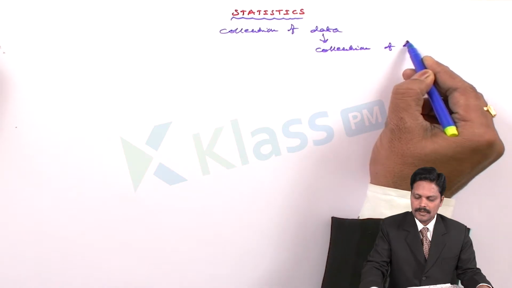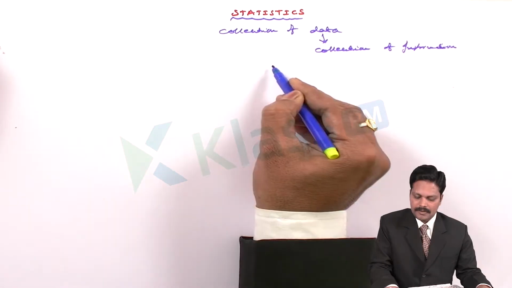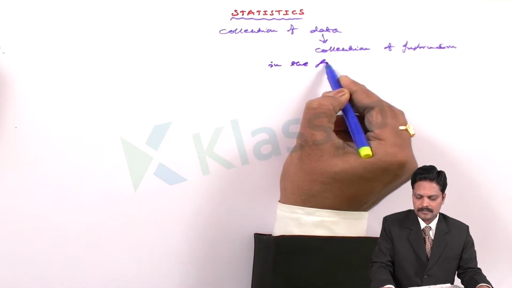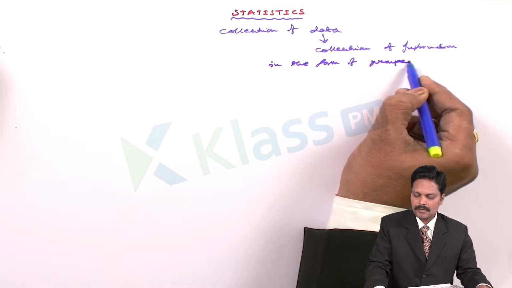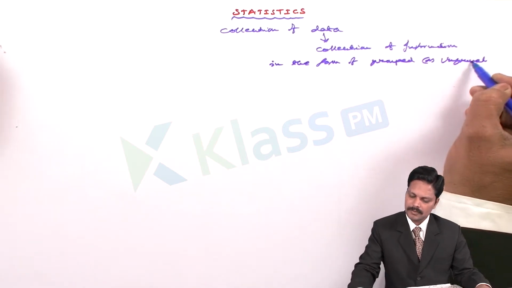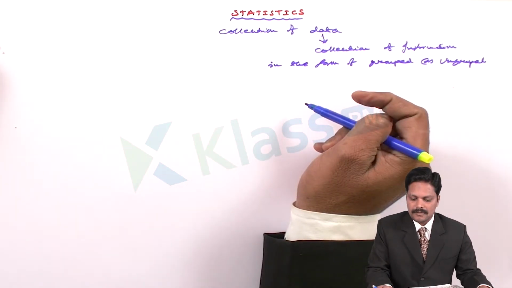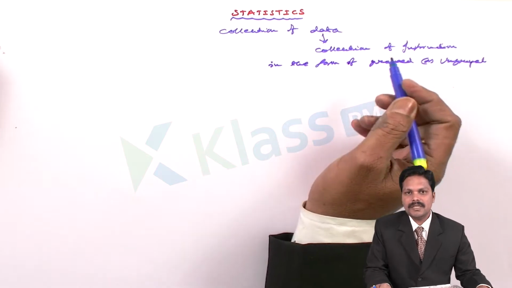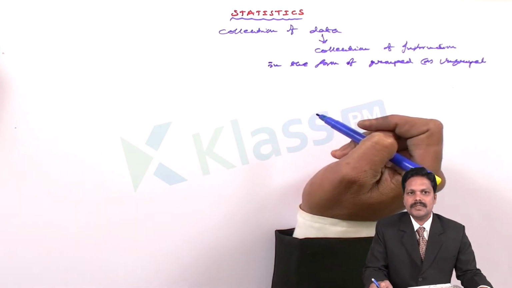Collection of information. The information should be in the form of grouped or ungrouped. Ungrouped we are having. So, if we are collecting these, what should we do? These statistics are basically used in the census.